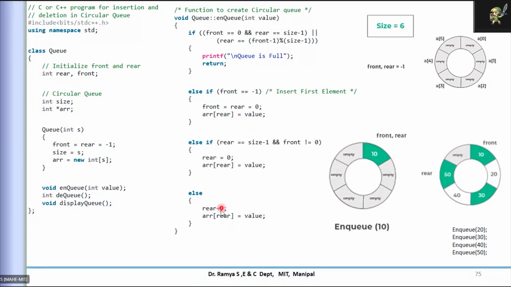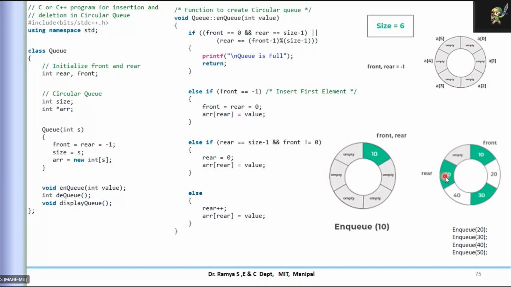Rear is incremented, and at the rear position you insert the next element. So when I call NQ 20, rear points here and it is inserted there. When I call NQ again, it is inserted at the next position, and so on. If I call it 4 times, these elements are inserted. The front is still at 0, and rear is moved to the subsequent position; it is incremented. Up to this it is fine.